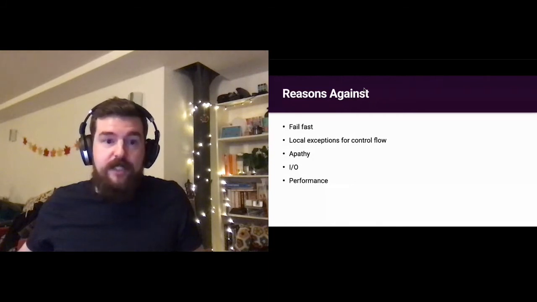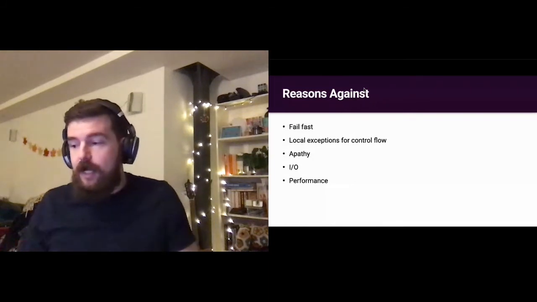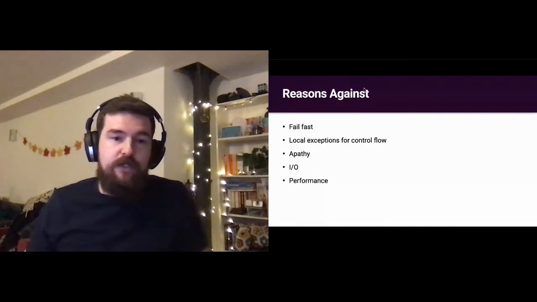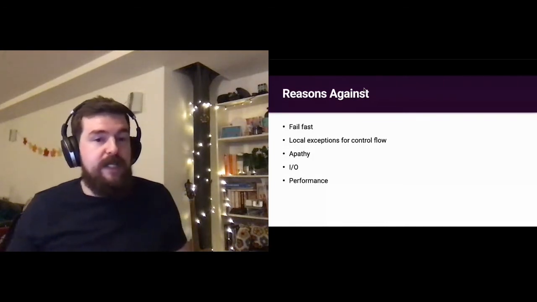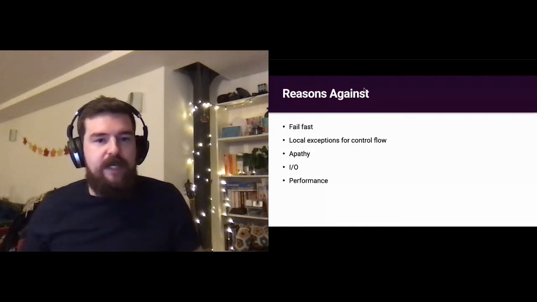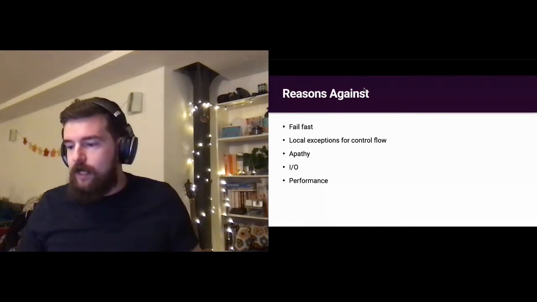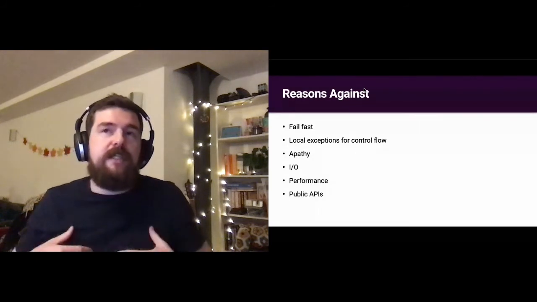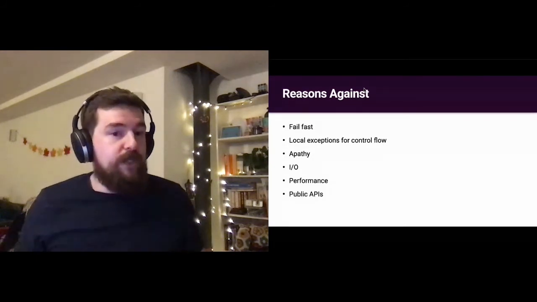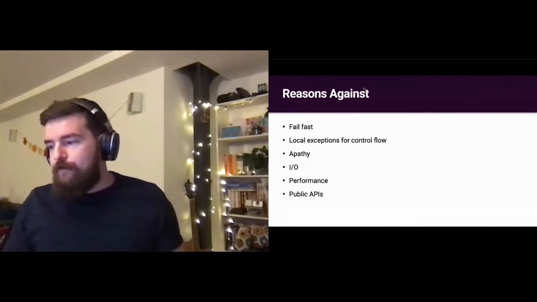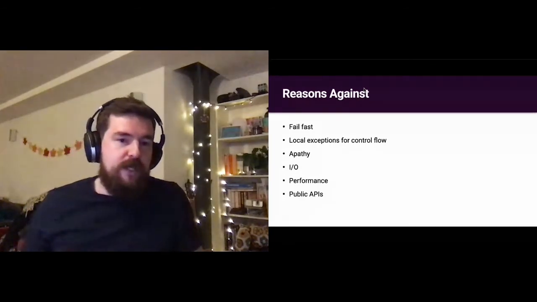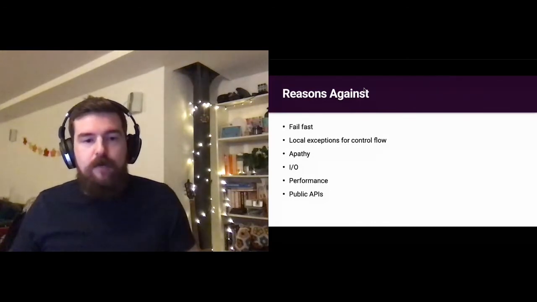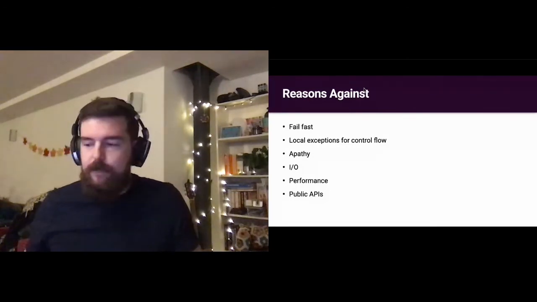And public APIs, if you care about interop at all, then you probably don't want to force callers or consumers of your API to understand what a result monad is. It's not particularly fair. It's not a great API to have if it's forced upon you. It's absolutely fine within a team. If you've decided within a team that you want to use this kind of functional error handling, that's great. But for a public API, you really don't want to do this necessarily.